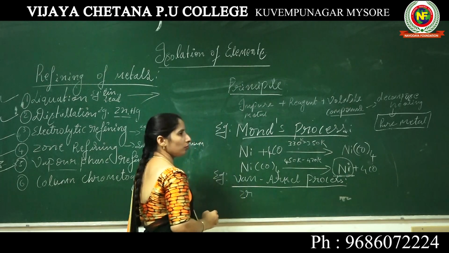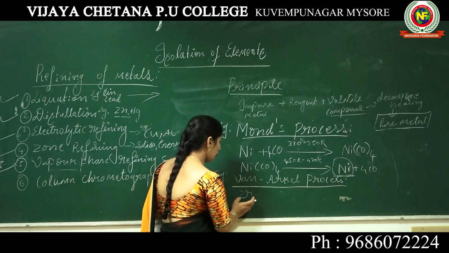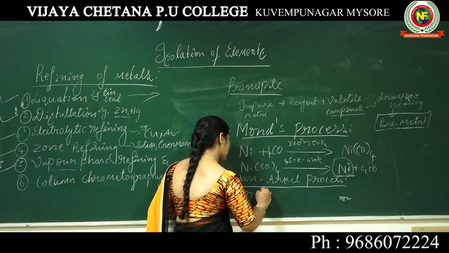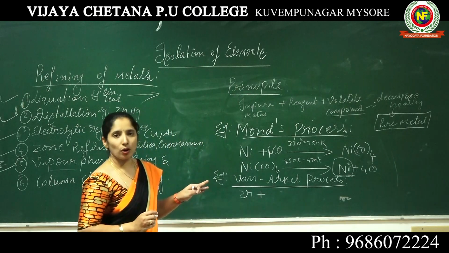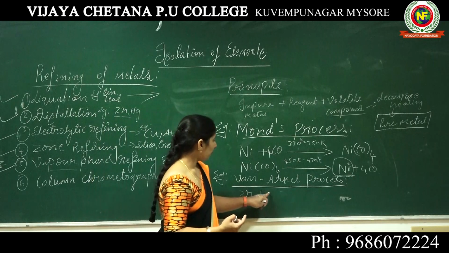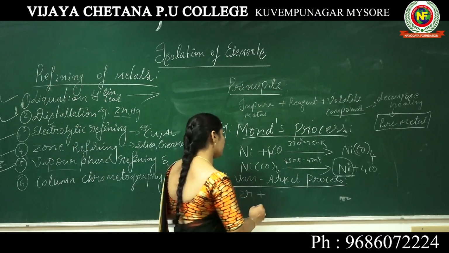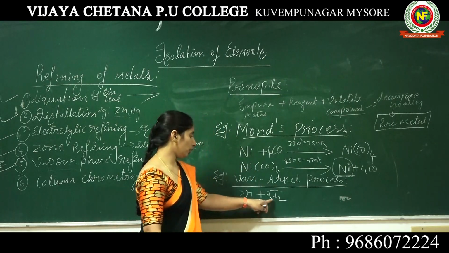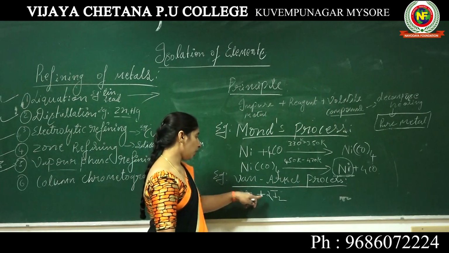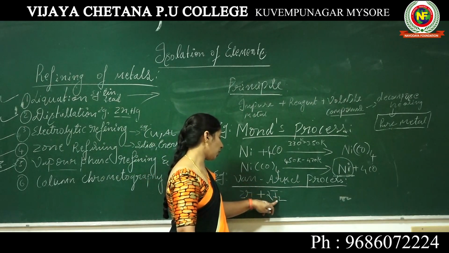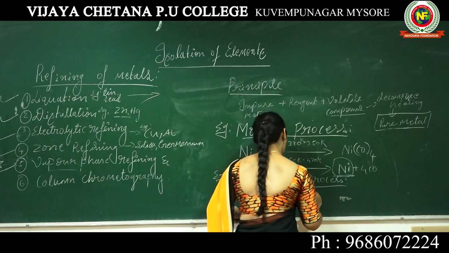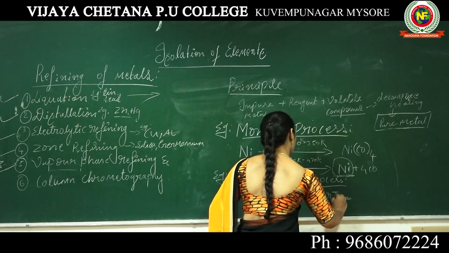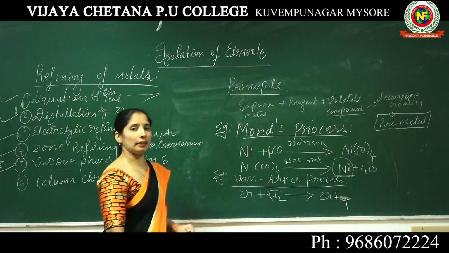Zr, thorium also. So here I am taking zirconium. The impure zirconium reacts with one of the reagents, iodine, two molecules of I2, at a certain temperature to give zirconium tetraiodide.